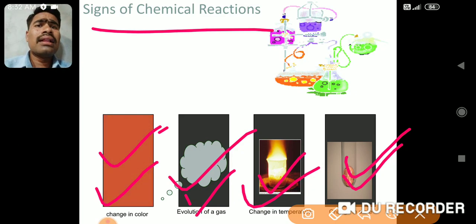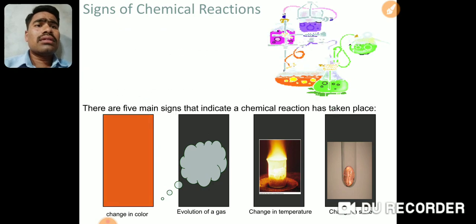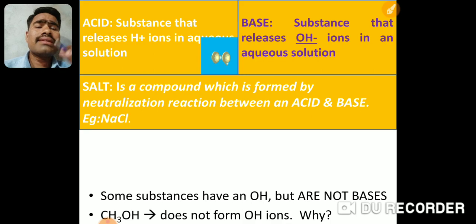So these are the signs of chemical reactions. These are the main four to five signs of chemical reaction. Formation of precipitate is another change. So this is about the last chapter that we have studied. That's the main idea of the chapter.